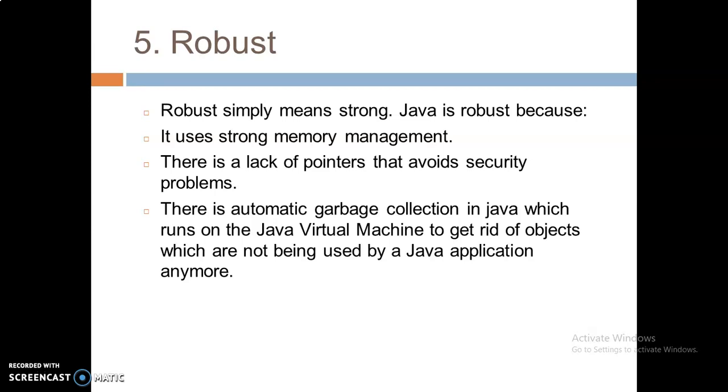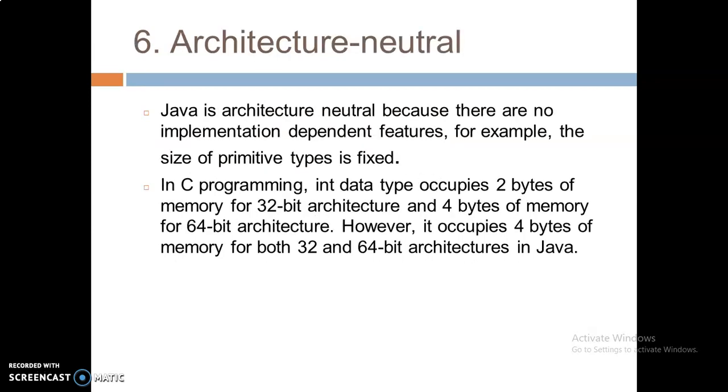There is automatic garbage collection in Java, which runs on the JVM, that is Java Virtual Machine, to get rid of objects which are not being used by the Java application anymore. As I said, unreferenced objects are collected by the automatic garbage collector, and that's why it is robust.